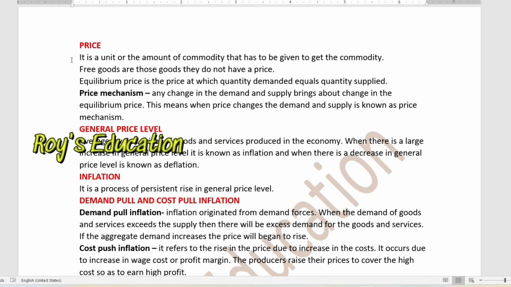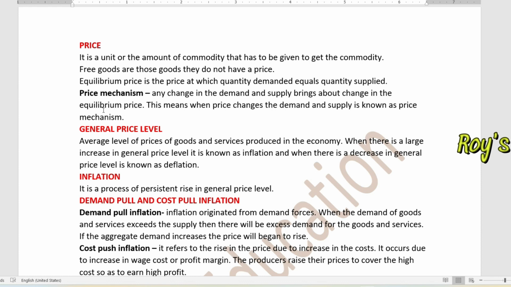So here what is telling that free goods are those goods that don't have any price. So free good here is sunlight, it doesn't have any price. And air is also a free good, but this doesn't have any price. But air and sunlight both have utility.